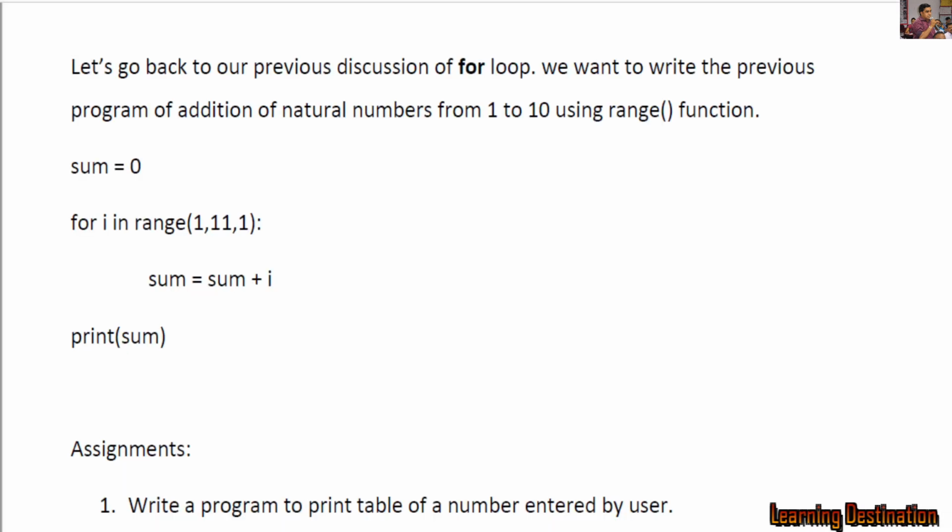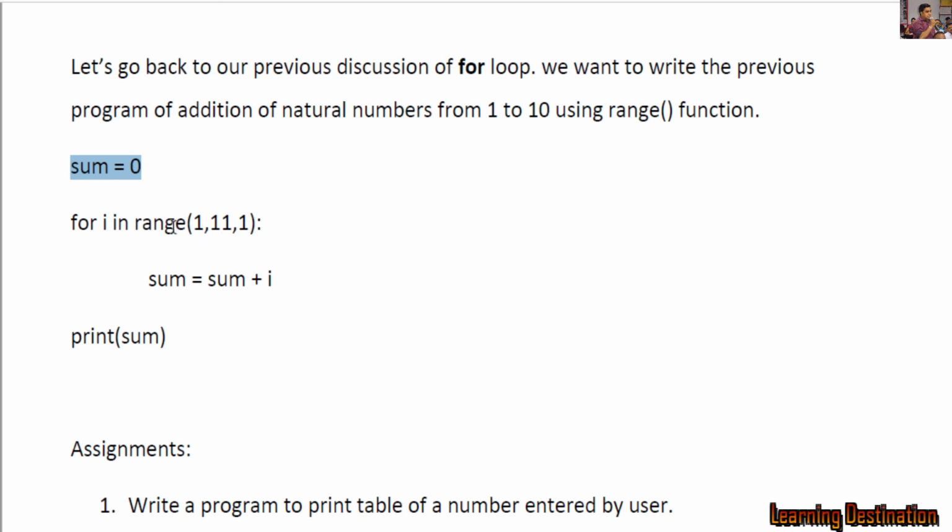So we are going back to the previous discussion of for loop. For the same program, we can write sum equal to 0, for i in range 1 comma 11 comma 1. Why 11? Because unless we write 11, we will not get the value 10. By default the step is 1, so we don't have to write it, but we are writing it here just to explain that the start value is 1, the end value is 11, and the step is 1.